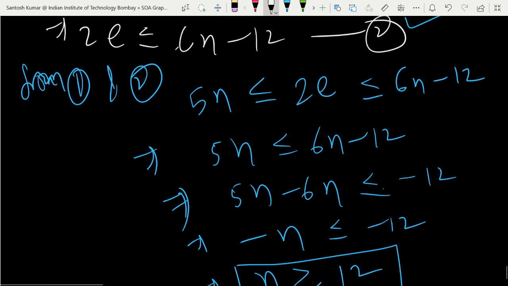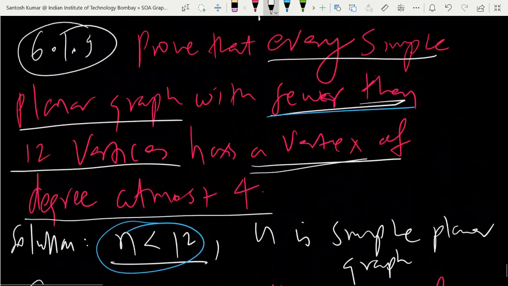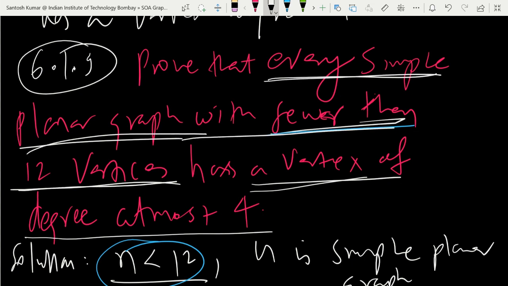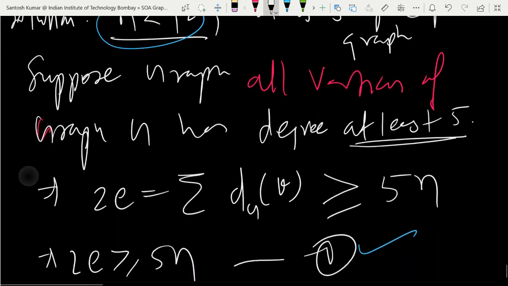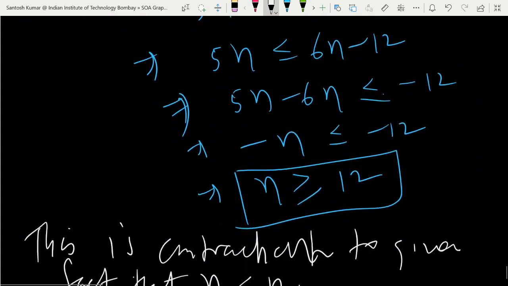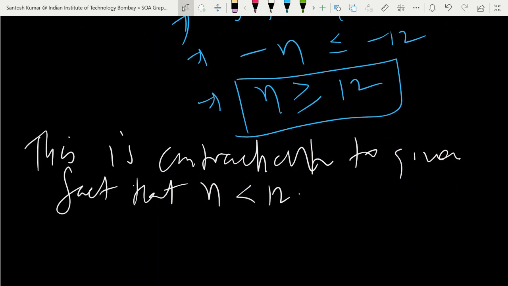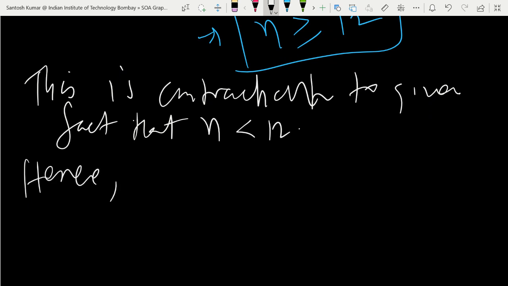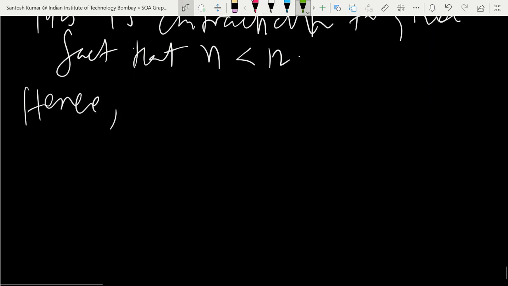So why do we get this contradiction? In the question it was given that every simple planar graph with fewer than 12 vertices has a vertex of degree at most 4. So we started with contradiction. We assumed every simple planar graph with fewer than 12 vertices has all vertices of degree at least 5. So from here we get this inequality, and since we know this already, we get n is greater than or equal to 12. This is a contradiction to the fact that n is less than 12. Hence, our assumption is wrong and the given statement in the question is correct.